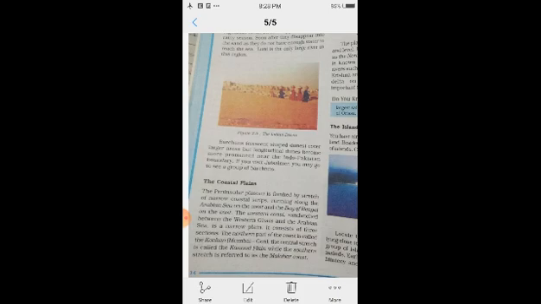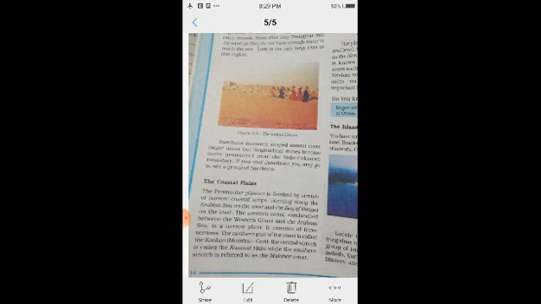The plains along the Bay of Bengal are wide and level. In the northern part, it is referred to as the Northern Circar, while the southern part is known as the Coromandel coast. Means this is about the plain along the Bay of Bengal, the eastern part. They are wide and level.